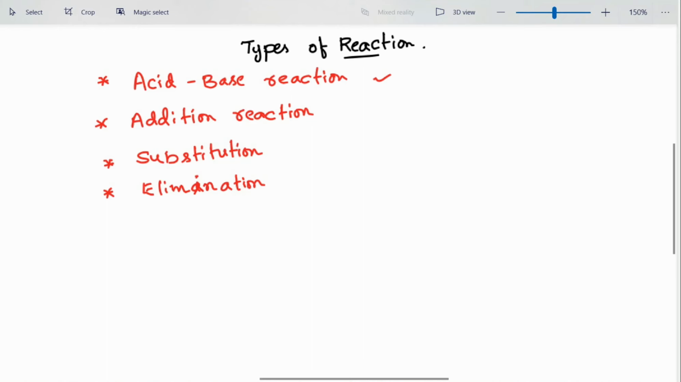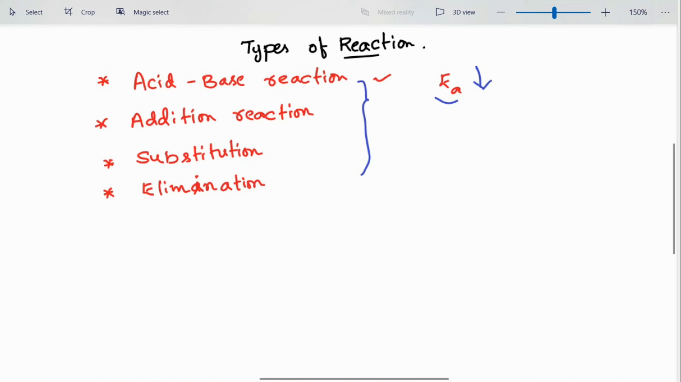It is with respect to their energy of activation. Yes, the energy of activation required for each of these reactions is different. We all know energy of activation. What does it mean? Energy of activation is nothing but the minimum energy required for two reactants to get converted to a product. Energy of activation is different for different reactions, so it is different for these four types of reactions. If you consider the acid-base reaction, it has a very low energy of activation.